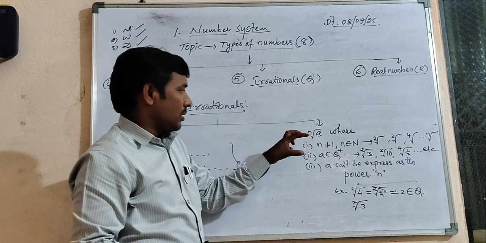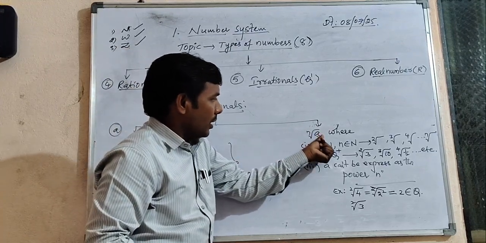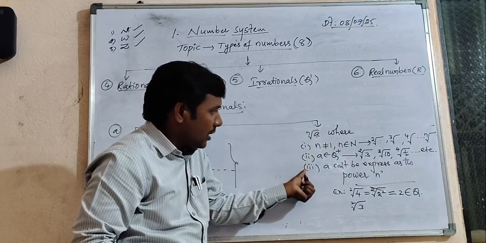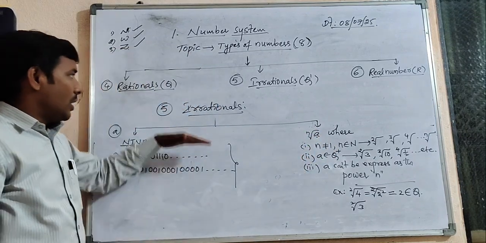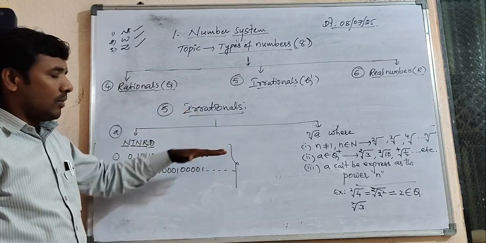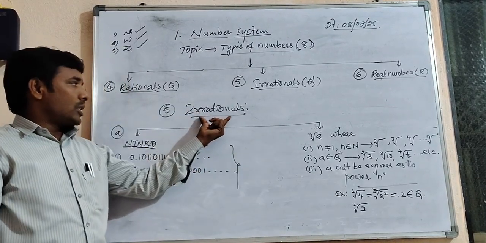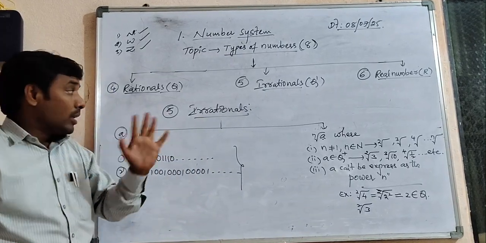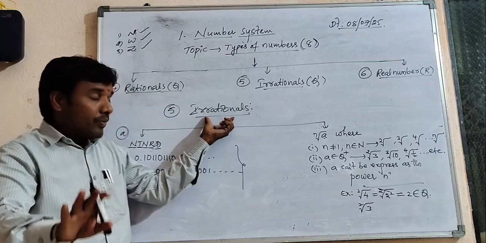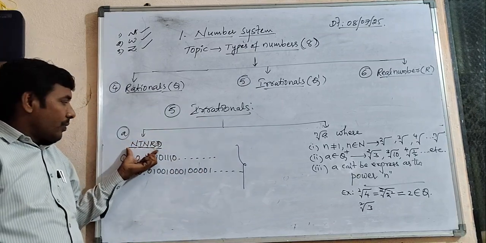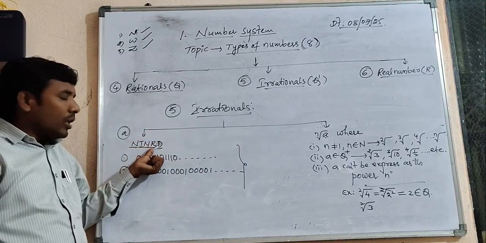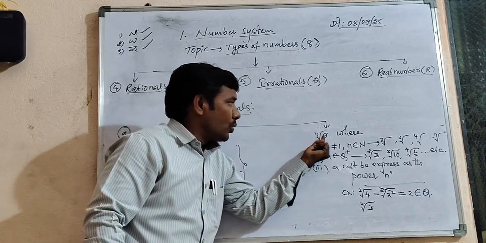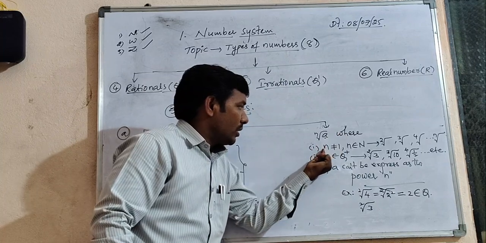And one more side: the nth root of a. The numbers in the form of the nth root of a, based on these 3 conditions, are also part of the irrationals. Once again, the conclusion: irrational numbers are nothing but the combination of non-terminating, non-repeating decimals and the numbers in the form of the nth root of a under this condition.